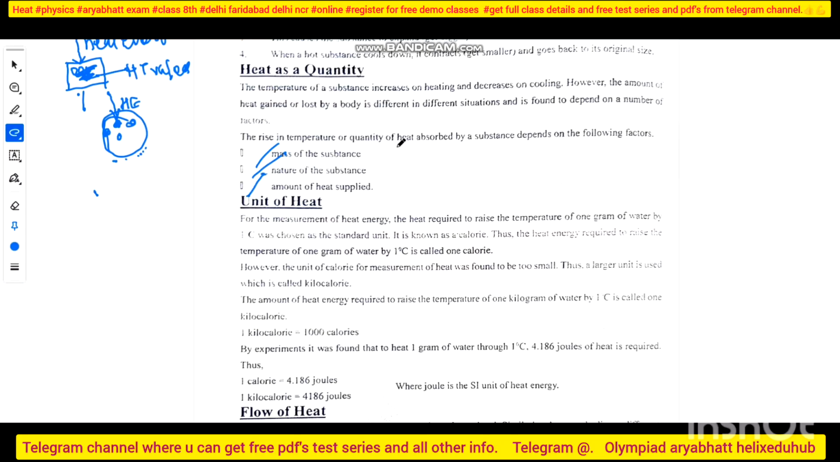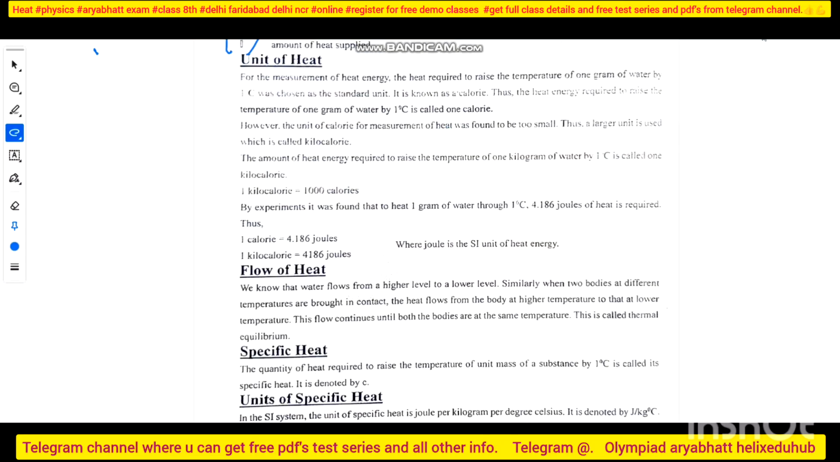The rise in temperature or the quantity of heat absorbed by a substance depends on the following factors: mass of the substance, nature of the substance, and amount of the heat supplied. Because different objects in different situations need different amounts of heat energy, maybe for state change or increment of such values. Everything is different. So how can you say this? You will say that any amount of heat gained or lost by a different substance or in different situations depends on the following three factors. Okay, so about the heat units, right?